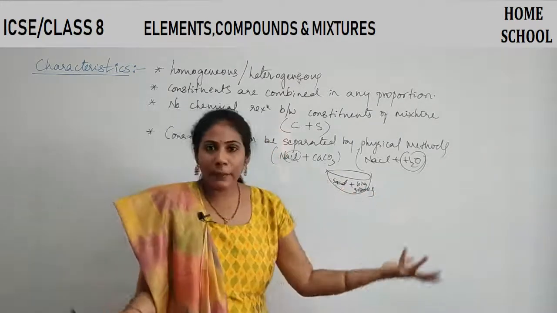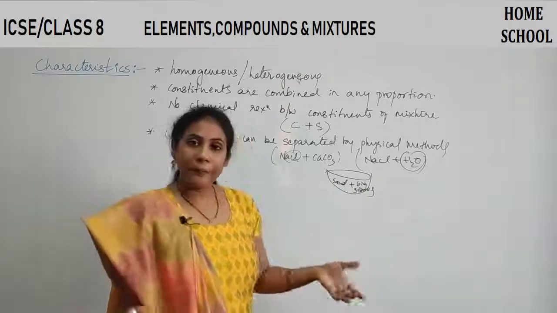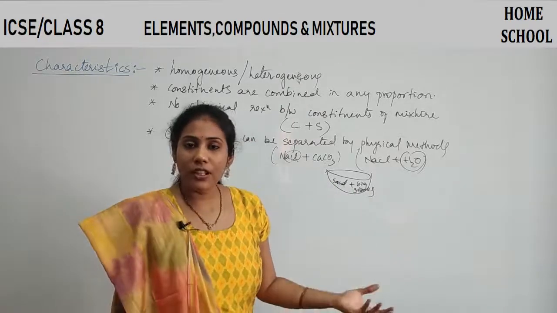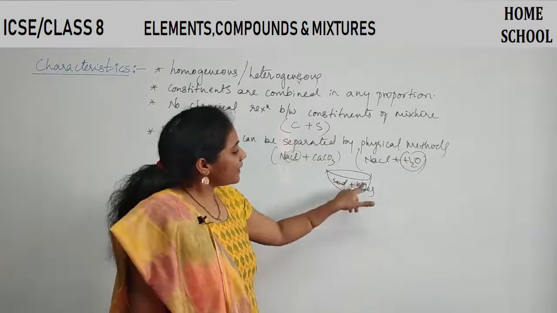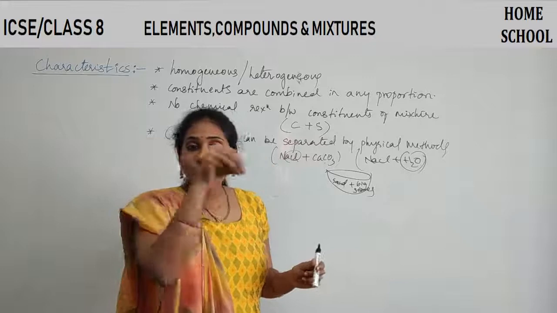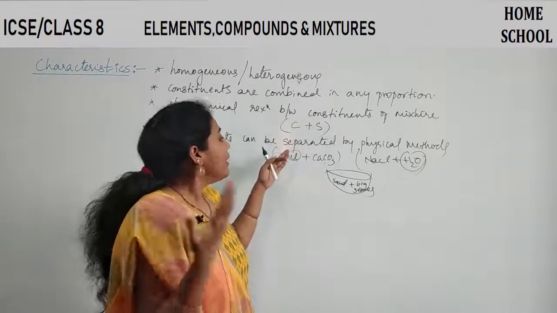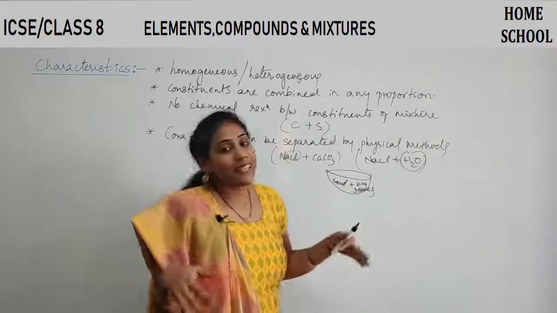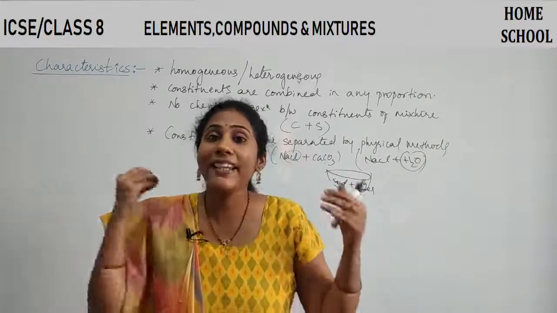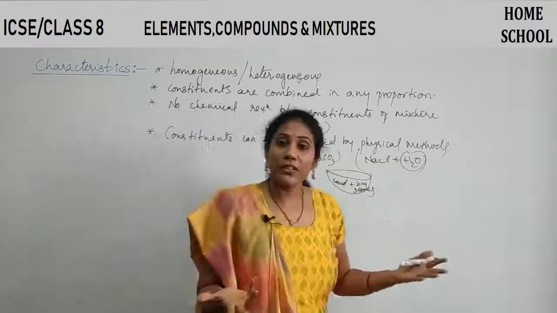Sand is one chemical substance. Stone is another chemical substance. When I combine them, I can call that a mixture. Can't you separate big stones from the sand? Can't you pick out those big stones with your hands? You can separate. Even in these mixtures, by some physical methods, you are able to separate the components or constituents of a mixture.